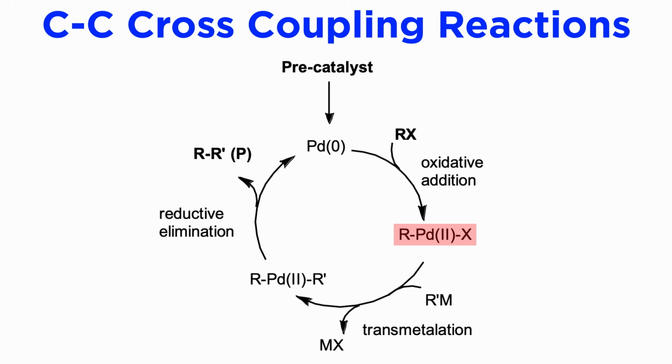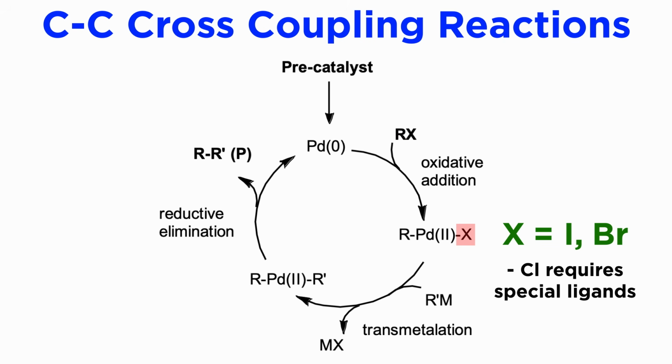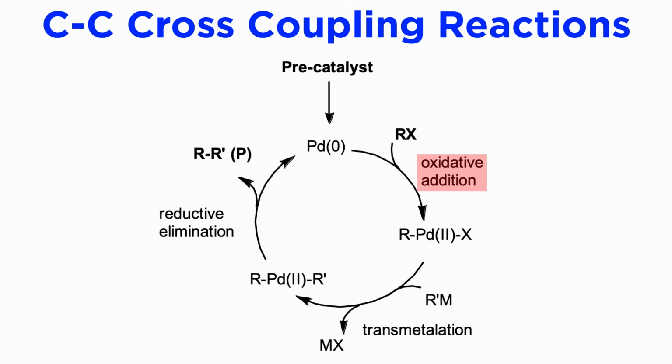intermediate RPdX complex. The halide is usually sp2 hybridized, although rare examples of sp3 halides exist and will be mentioned later. The halide can also be chloride, but this requires special ligands, and even fluoride, although this requires alternative metals. The oxidative addition step is common to all cross-couplings, but the transmetallation step can occur with a variety of metals, as we will see later.